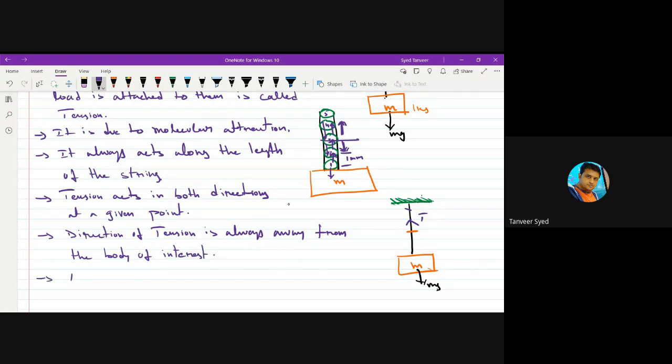Okay, then also, an ideal string is massless and inextensible. This is about tension.